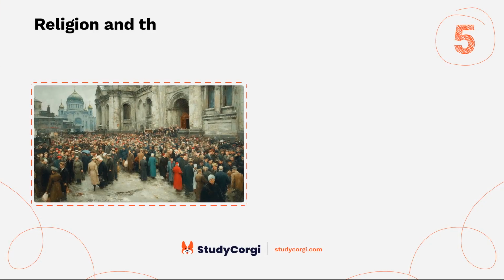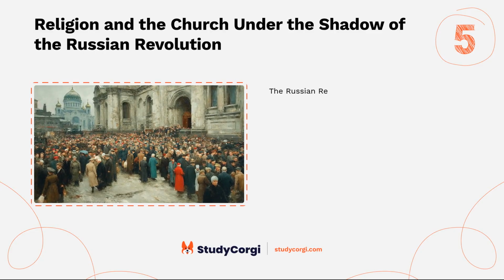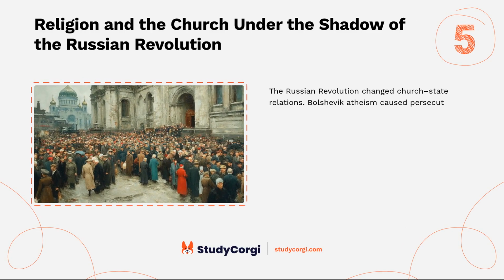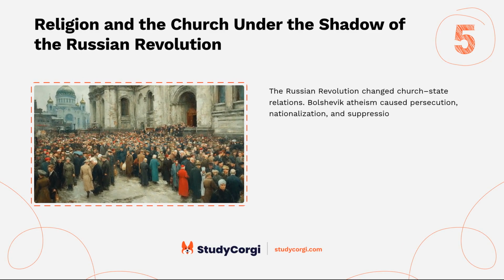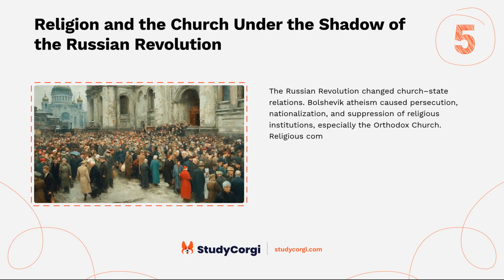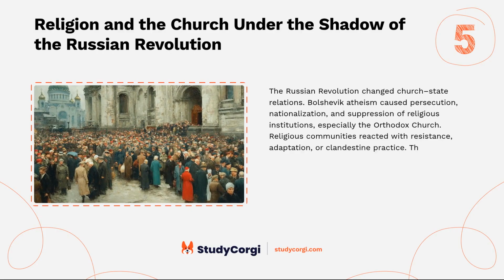Religion and the Church under the shadow of the Russian Revolution. The Russian Revolution changed church-state relations. Bolshevik atheism caused persecution, nationalization, and suppression of religious institutions, especially the Orthodox Church. Religious communities reacted with resistance, adaptation, or clandestine practice.